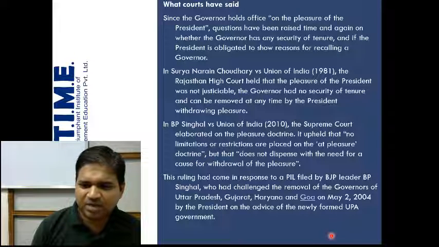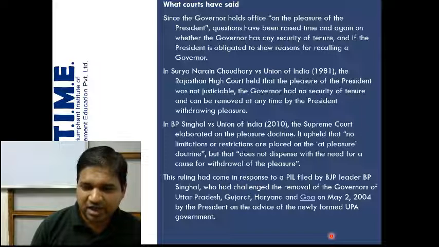The ruling had come in response to a PIL. PIL is a public interest litigation. The PIL was filed by BJP leader BP Singhal, who had challenged the removal of the governors of Uttar Pradesh, Gujarat, Haryana, and Goa on 2nd May 2004 by the President on the advice of the newly formed UPA government.